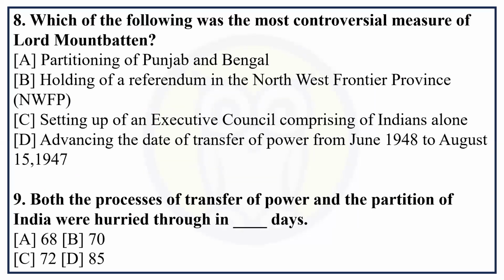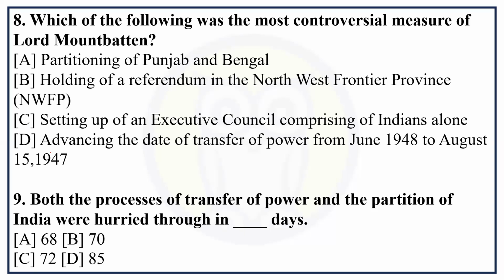Which one of the following was the most controversial measure of Lord Mountbatten? Partitioning of Punjab and Bengal, holding of a referendum in the North-West Frontier Province, setting up an executive council comprising Indians alone, and the last one is advancing the date of transfer of power from June 1948 to August 1947.